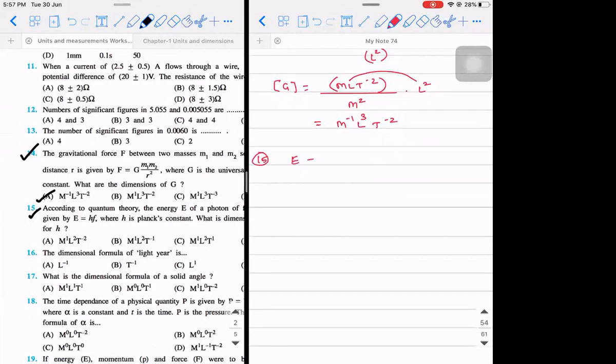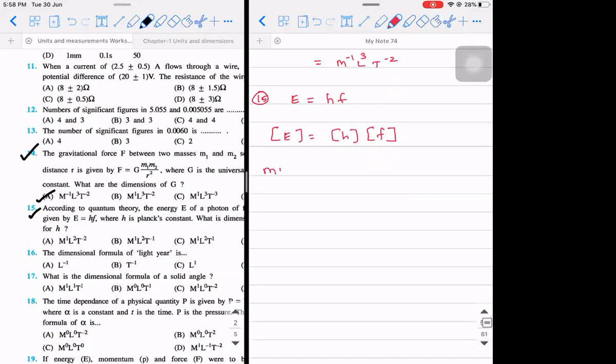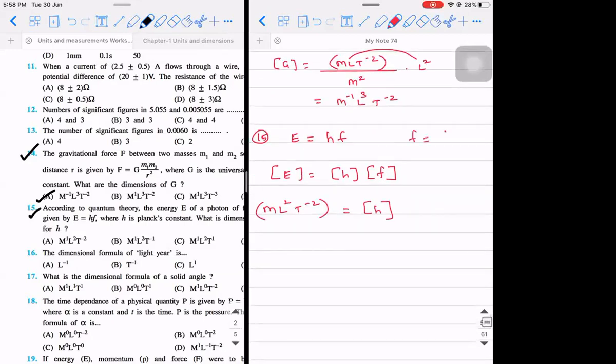So the 15th was energy is equal to h into f. But I told you already, energy and work done have the same dimensions. So I will write it like this. The dimensional formula of E is equal to the dimensional formula of h into the dimensional formula of f. What is the dimensional formula of E? M L square T minus 2. The dimensional formula of h is what you need to find. What is the dimensional formula of frequency? Frequency is defined as the number of, T to the power minus 1. Yes, it is T minus 1. The dimensional formula of f is T minus 1.